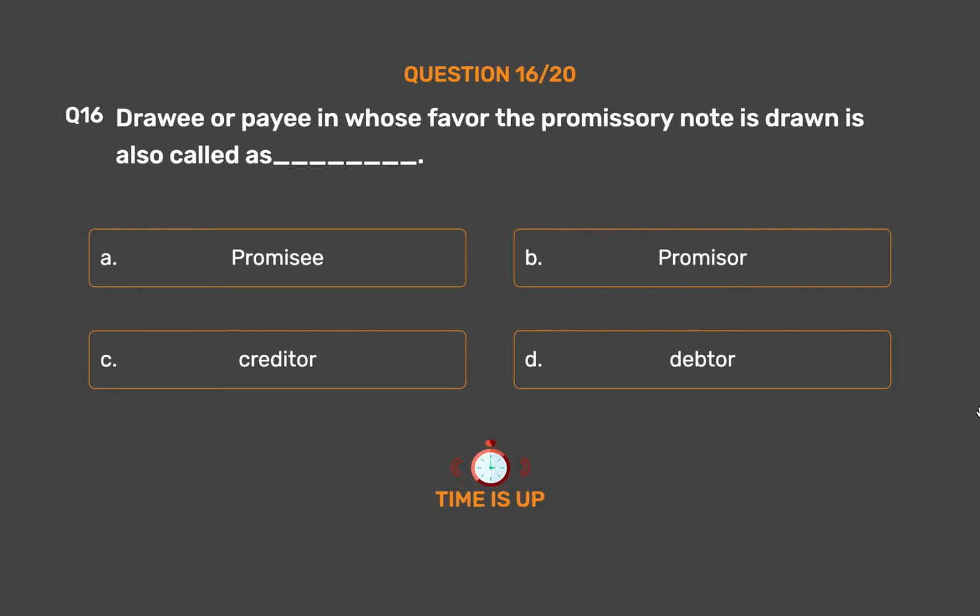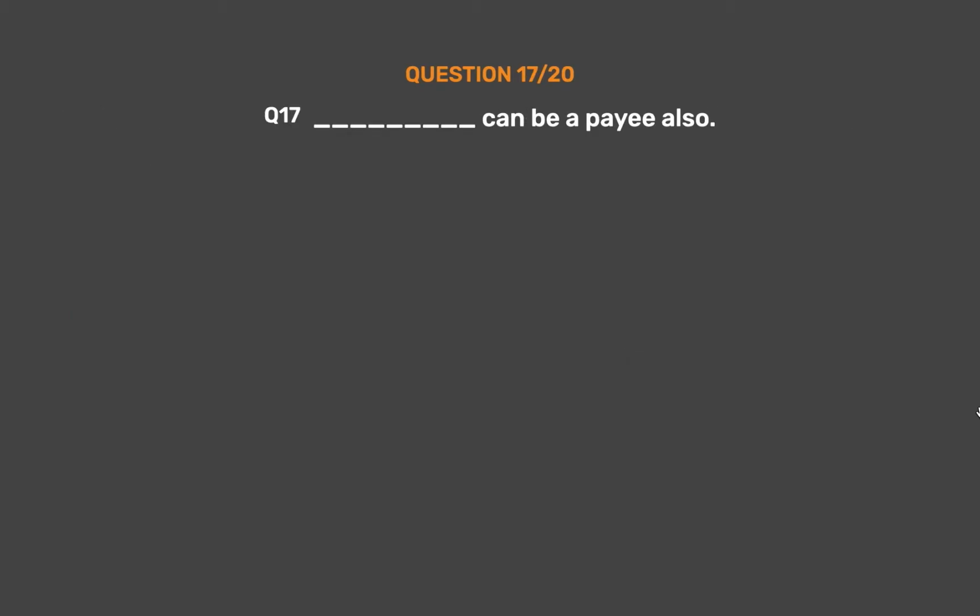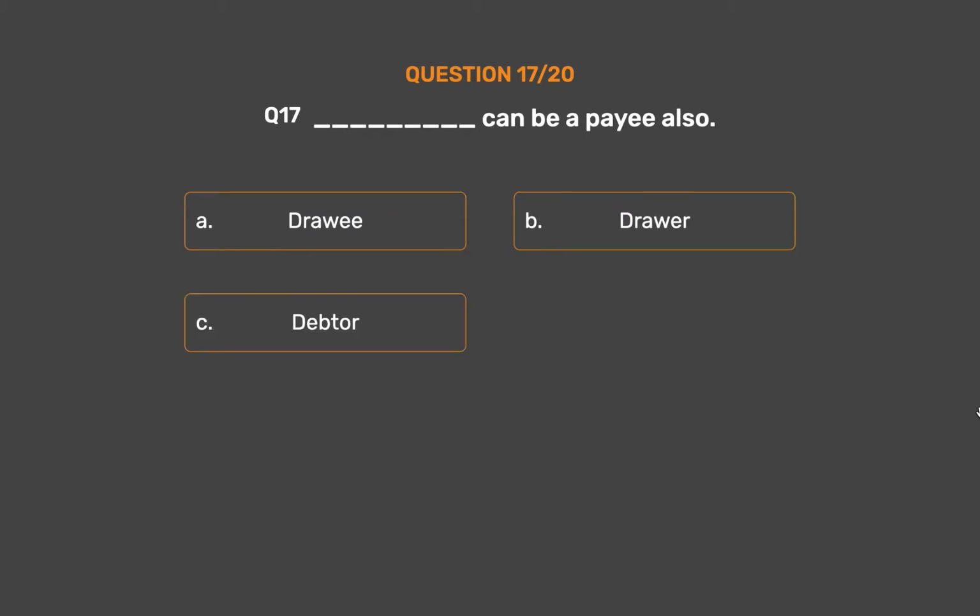The correct answer is option A, promisee. The person to whom the promise to pay a sum of amount is made is called promisee. He is the person in whose favor the promissory note is drawn. Question number 17. Underscore can be a payee also. Option A, drawee. Option B, drawer. Option C, debtor. Option D, none of them.